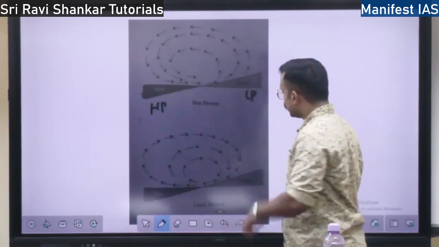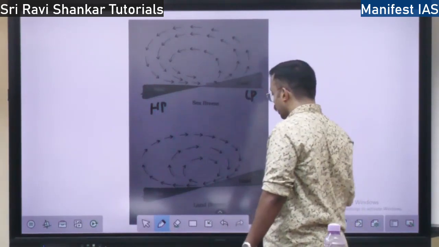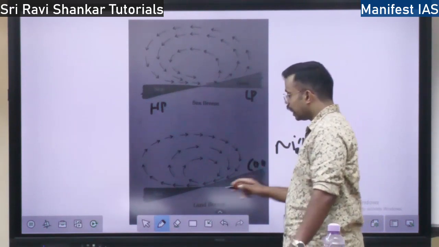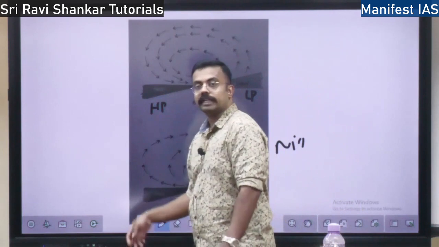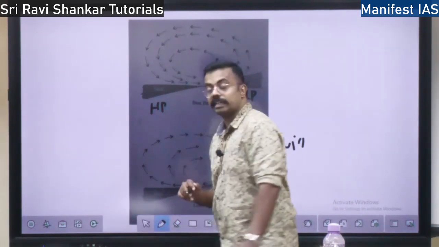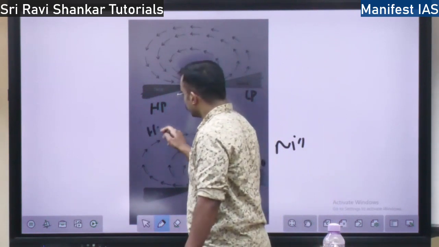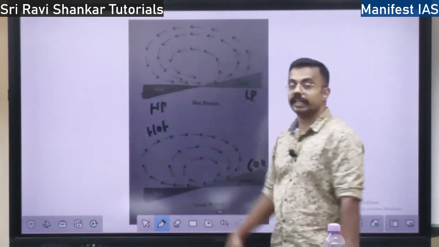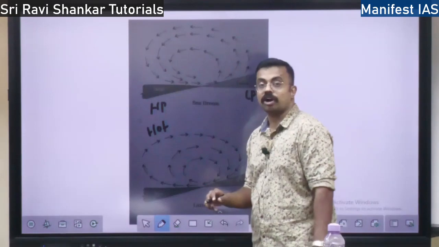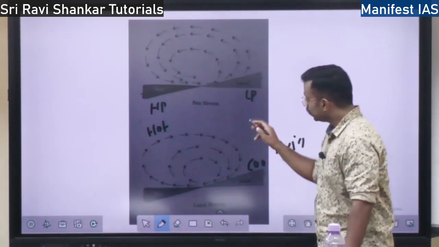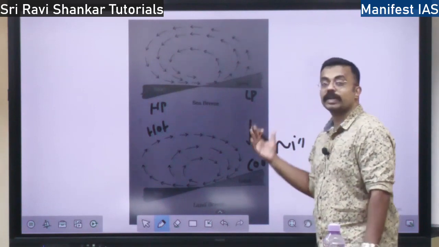Take the night time. During the night time, what happens? The land gets cooled faster, whereas due to the daytime's heat, the sea will cool down slower, so it will be hotter. It is actually the reverse of direction. At night, sea will be hotter and land will be cooler, because of which, when it is cool the pressure will be higher.